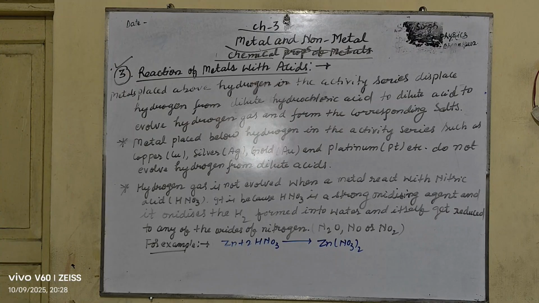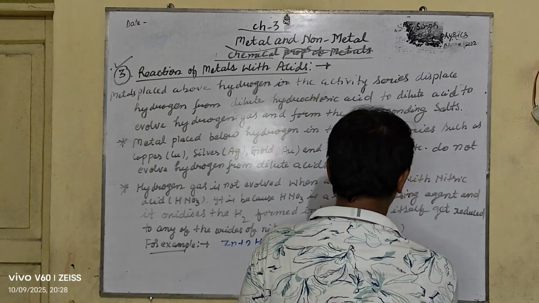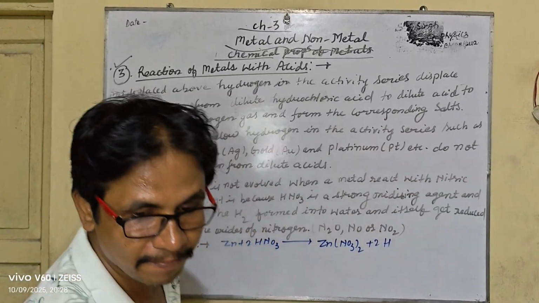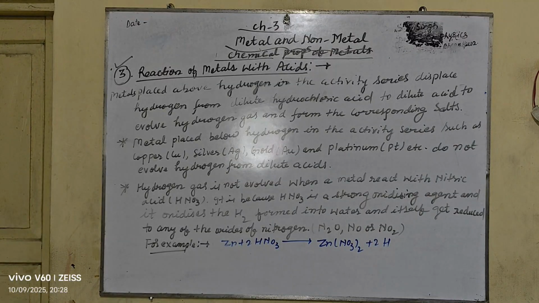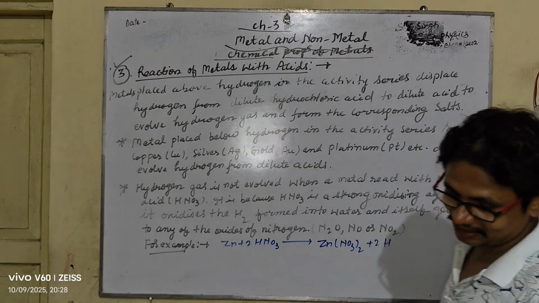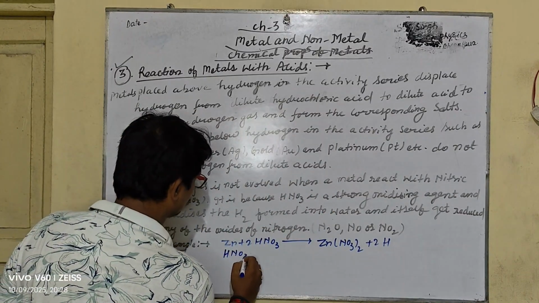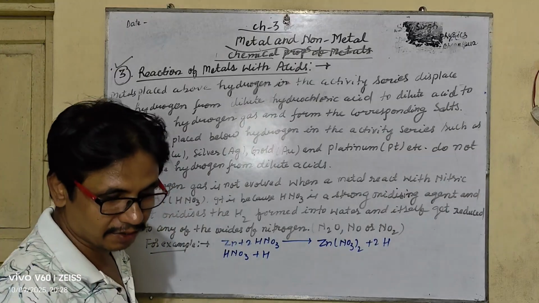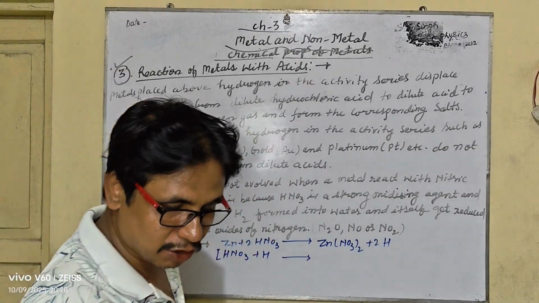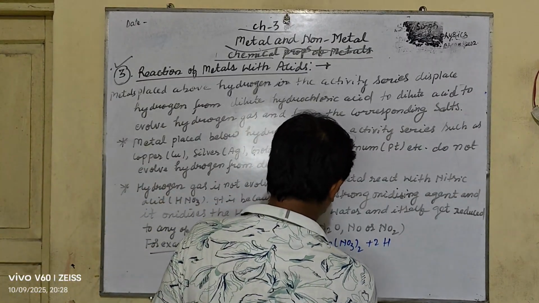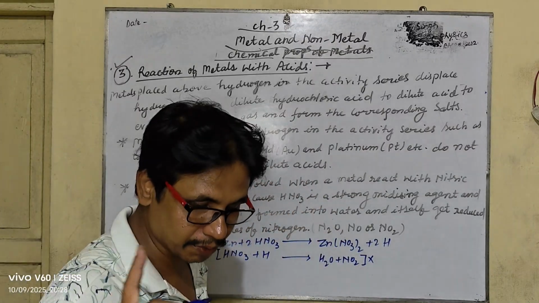Zn(NO3)2 plus 2H. So my dear student, it is going to be Zn(NO3)2 plus 2H. Next reaction is HNO3 plus H. Is it okay? That is going to react to give H2O plus NO2, H2O plus NO2 into 2.